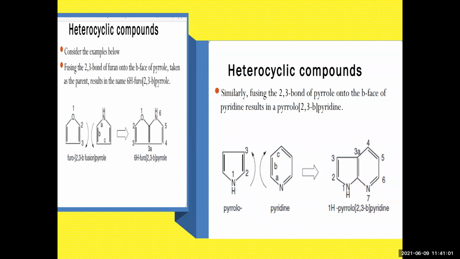Here both the rings contain nitrogen. One ring is bigger, and the other ring is smaller. So here the fusion takes place at the second and third position of pyrrole, and on the B face of pyridine, resulting in pyrrolo 2,3-b pyridine. Your pyrrole is given first priority, and your pyridine is given second priority. That is 1H pyrrolo 2,3-b pyridine. So that is the name of your compound.